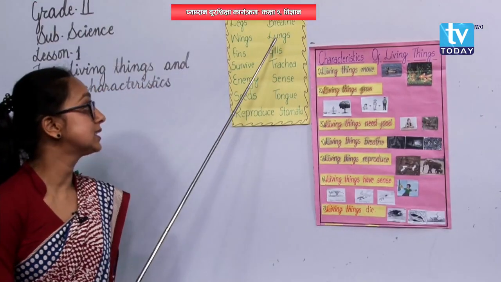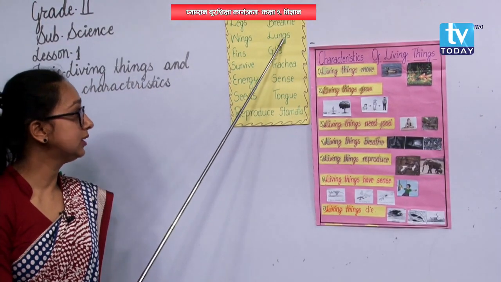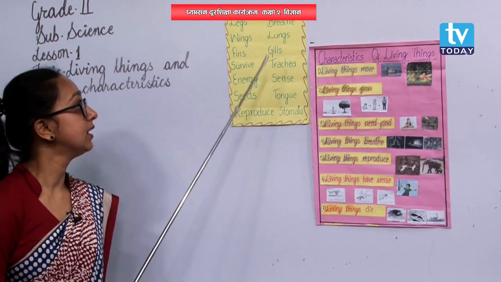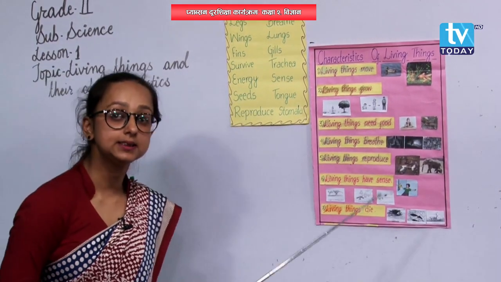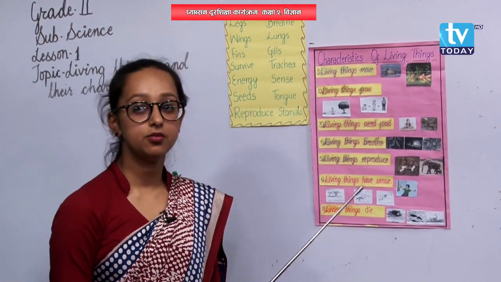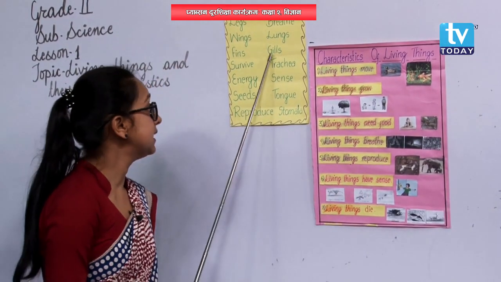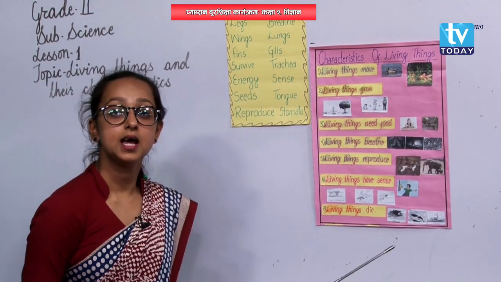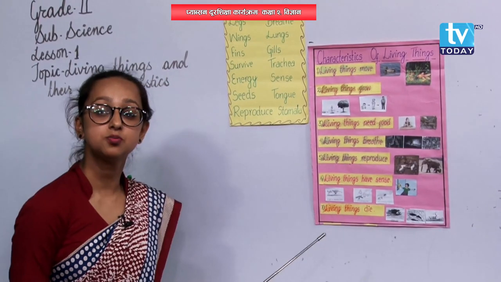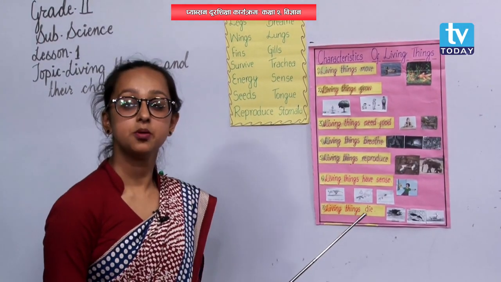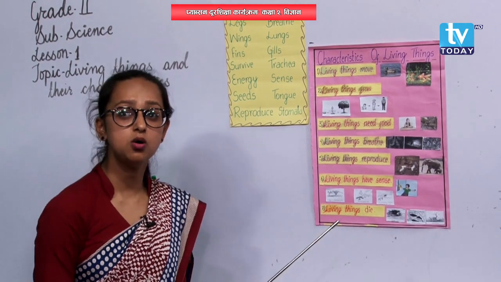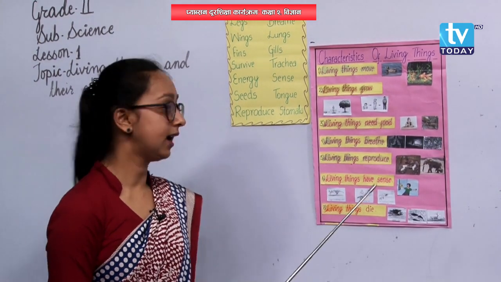We have already discussed some of the terms here like lungs, gills, trachea, stomata, isn't it? Lungs, human beings and most of the other animals, they breathe with the help of lungs. Okay? Gills, fishes, they breathe with the help of gills. Insects, they have small holes on their bodies. They breathe with the help of those small holes in their bodies. Those small holes are called trachea.